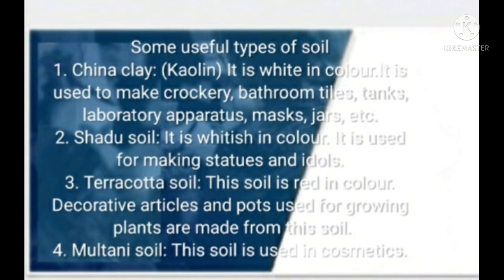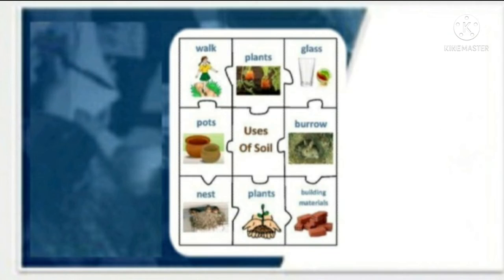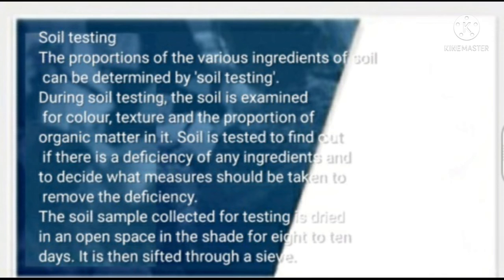Next point is soil testing. The proportion of the various ingredients in soil can be determined by soil testing. During soil testing, the soil is examined for the proportion of organic matter in it. Soil is tested to find out whether there is any deficiency of any ingredient, and to decide what measures should be taken to remove the deficiency.